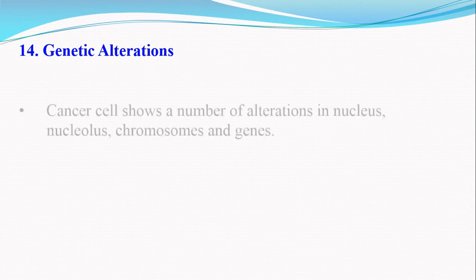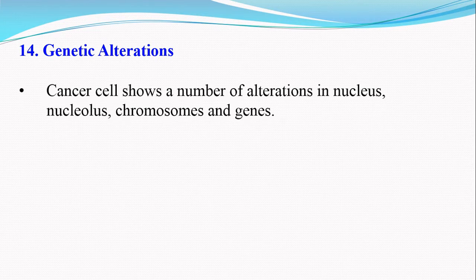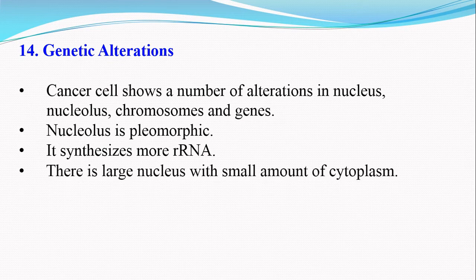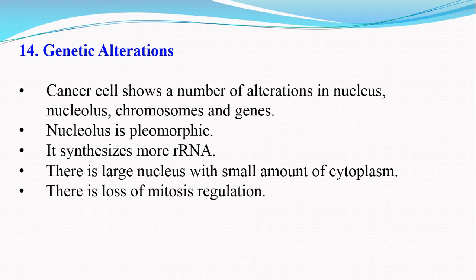One more feature that is shown by the cancer cells is alteration in the genetic properties, that is genetic alteration. The cancer cells show a number of alterations in the nucleus, nucleolus, chromosomes, and genes. The nucleolus of cancer cells may be pleomorphic. It synthesizes more RNA. There may be a large nucleus with a small amount of cytoplasm. There is also a loss of mitosis regulation.